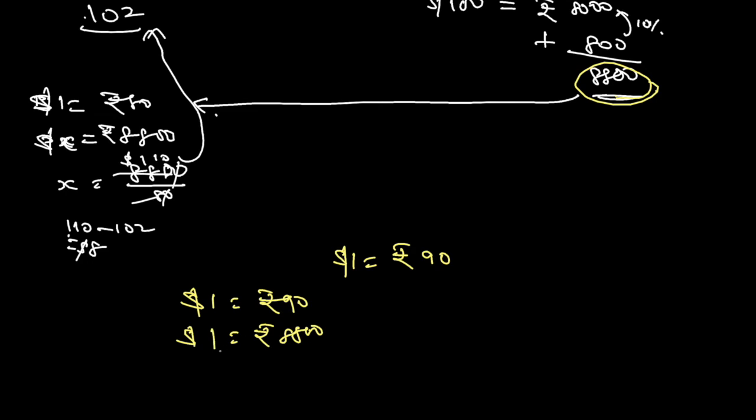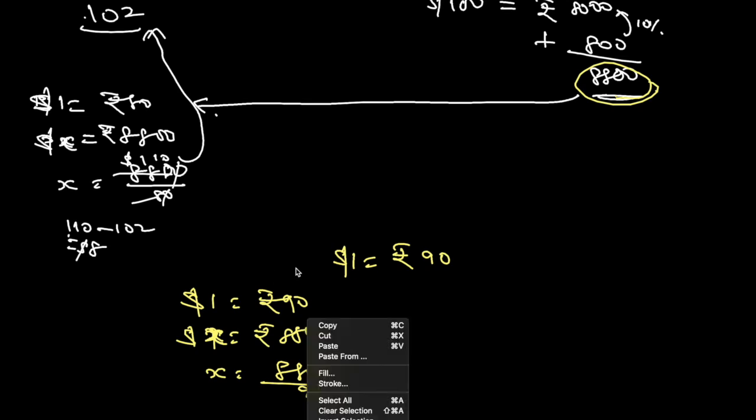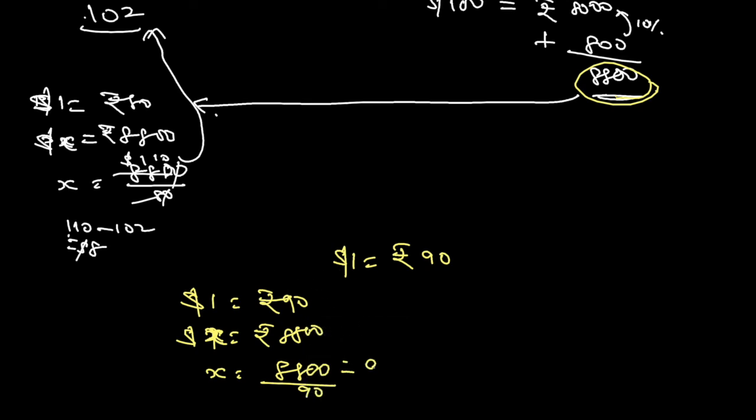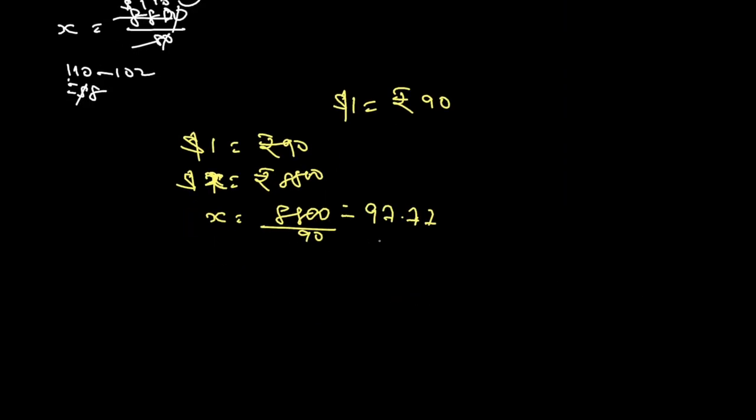How many dollars will that give? Again I do cross multiplication: 8,800 divided by 90 comes to 97.77. Let me round it off to 98 for convenience. So he is going to get $98.